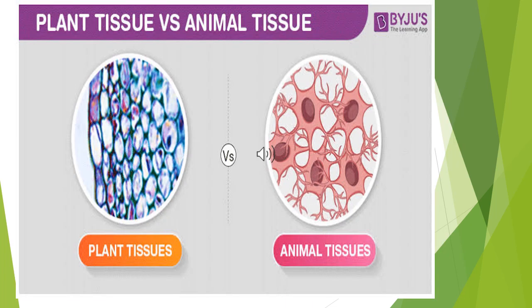Look at the picture. This is plant cell and animal cell. Plant and animal tissue differ in their structure, based on the characteristics of plants and animals. For example, plants are autotrophic and do not locomote. Plant autotrophic, that is photosynthesis.